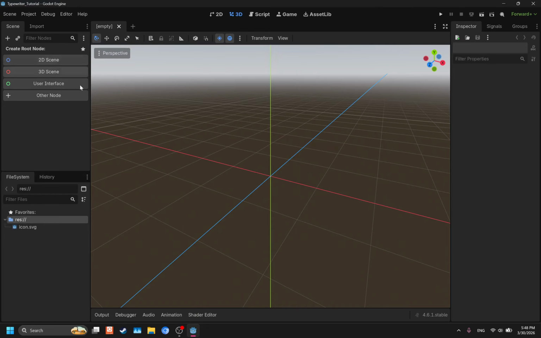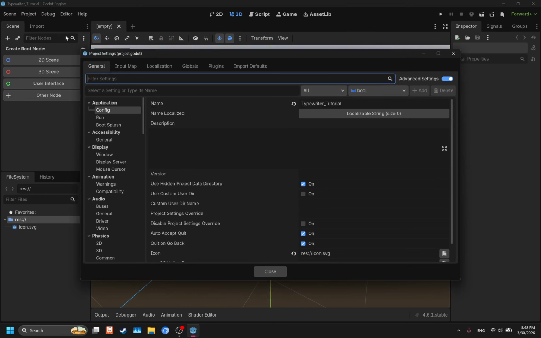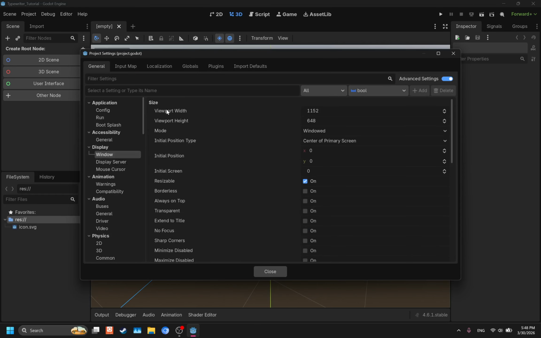So before we do anything with the scene tree, we're going to go to the top left that says project, click on project settings, new window pops up, and then on the left here is a thing called display. Go to the thing that says window below it. So there's the header here that says size, and then viewport width and viewport height. These are the two things that we want to edit right now.